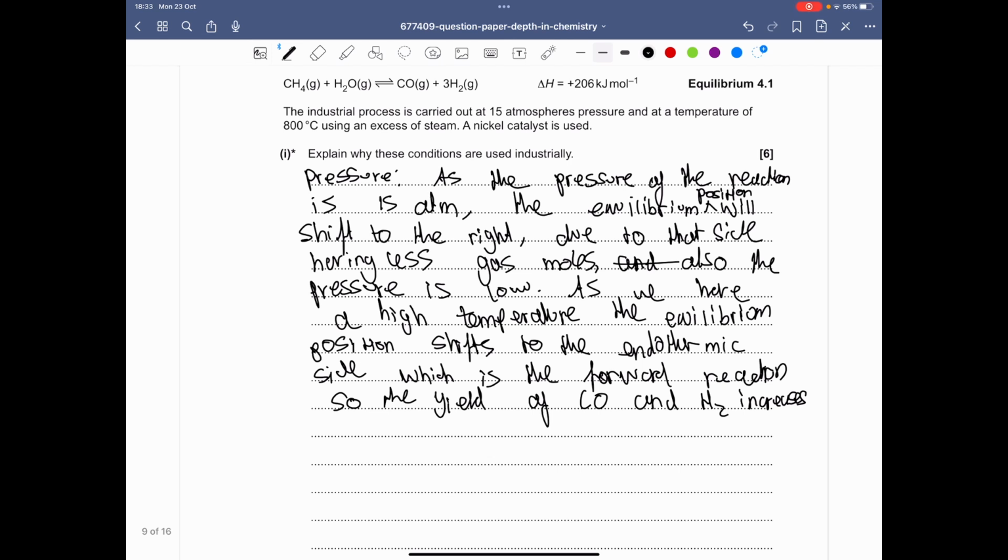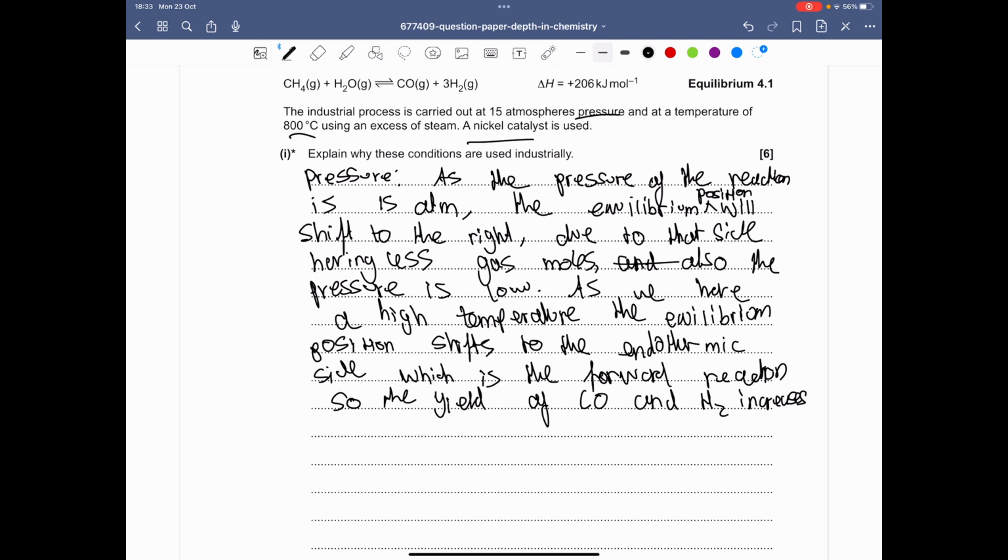Right, so that's that. Also, we can also talk about the rate of reaction for these, because obviously what we have is a high temperature, which increases the rate. A catalyst which also increases the rate, but a low pressure, which decreases the rate. Because when we have low pressure, we have a larger volume and less gas moles.